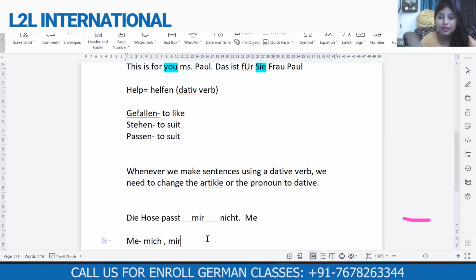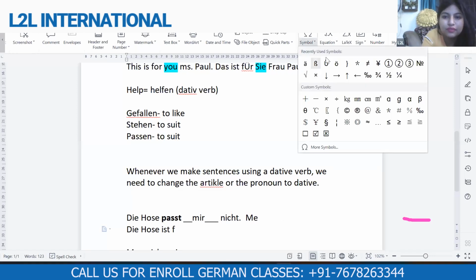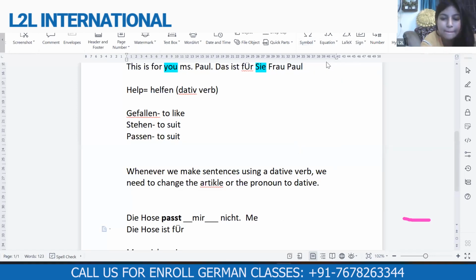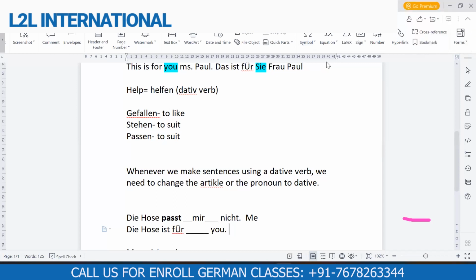Because of the dative verb. Yeah, Samriti, the verb that we are using here is passt. If I have to say, this is another question for Ashwin. The pants, die Hose ist. Ashwin, you have to say the pants are for you. So what are we going to use here for you? Ihnen. Ihnen? Yeah. No. Ihnen.